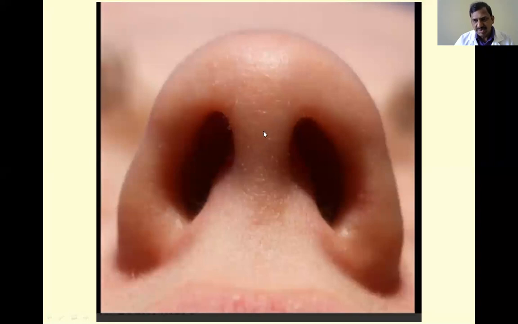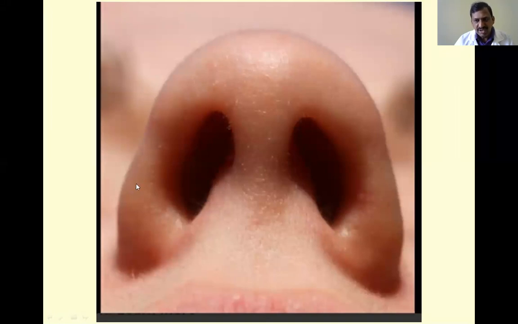The medial boundary is in the form of the nasal septum, or medial wall. It is formed by the septal cartilage. Inside this there is a septal cartilage, forming the framework or basis for the formation of the nasal septum. And this is the lateral wall. The lateral wall is called the alae. They are also called the lateral wall of the nose. The lower part of the nose, or lateral wall of the nostril, is also called the alae of the nose.